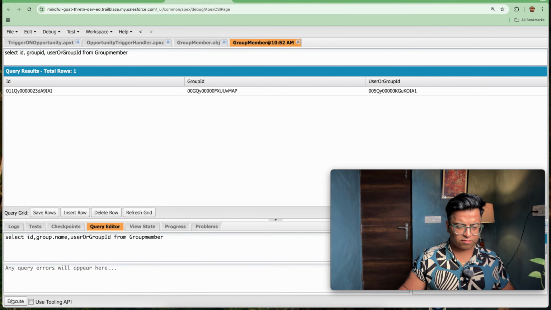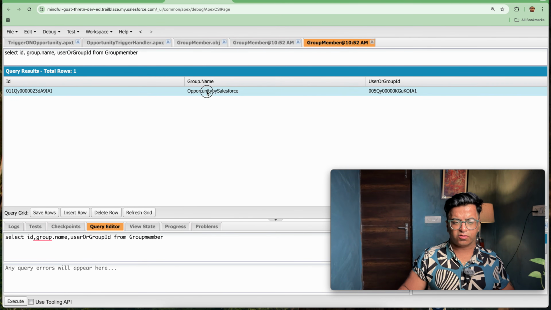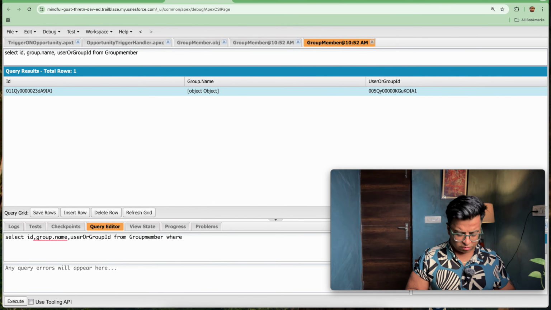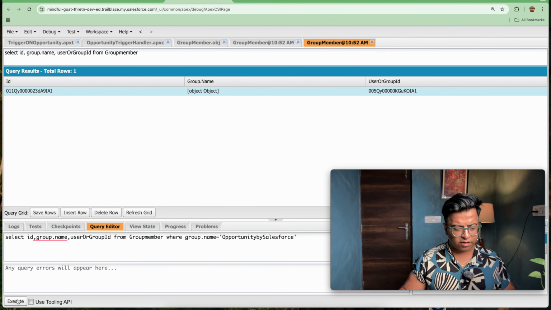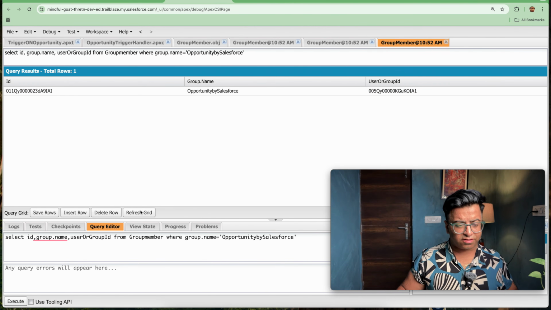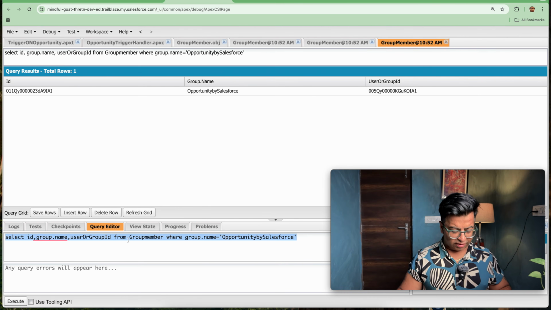So yes, this will also be coming, that is opportunity by Salesforce. So let's change it like where group.name is equal to what I will be adding. I will be adding opportunity by Salesforce. So let's query this again. So we will be getting this. So we will be utilizing this in order to fetch the user ID further.